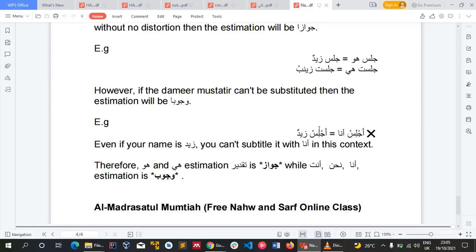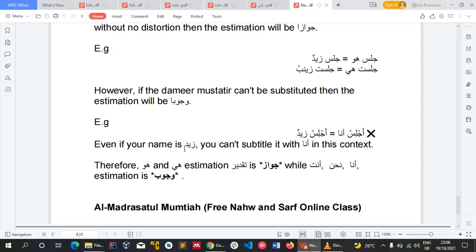Incorrect in the sense that I cannot replace this damir with saying ajlisu Zaidun. Even if your name is Zaid, you can't substitute it with ana in this context. The takdir of the damir mustatir of ajlis is what? It is ana. So you cannot replace it with Zaid as in the name, because it's wrong. Ajlis means I sit, so saying Zaid is incorrect.